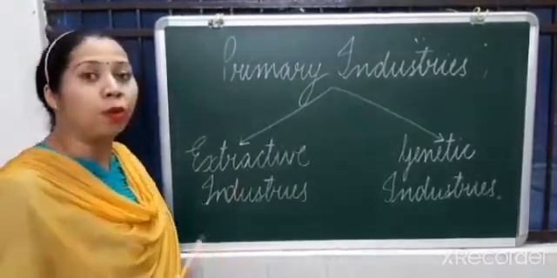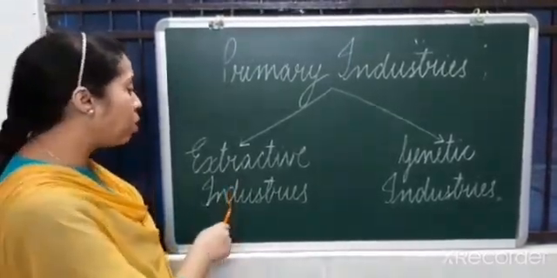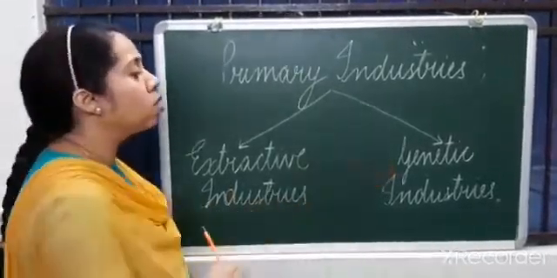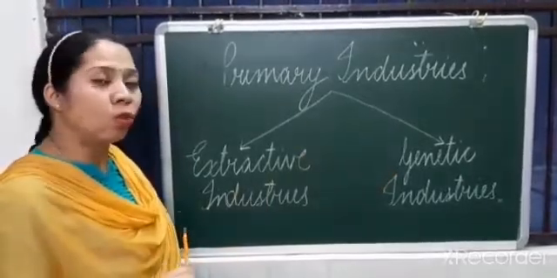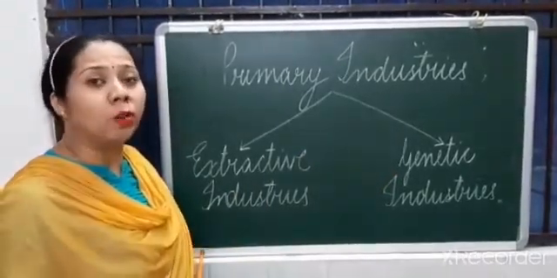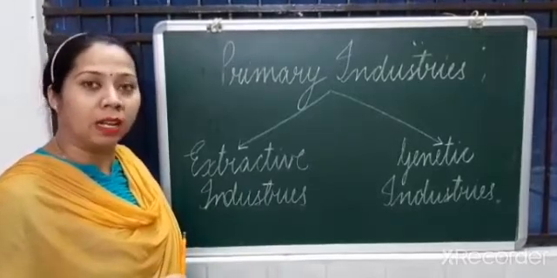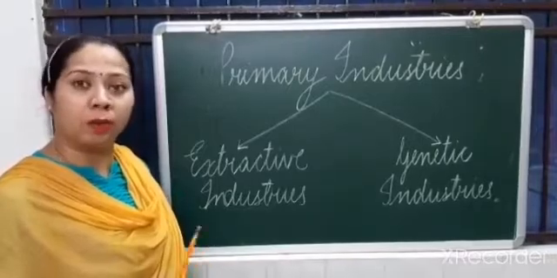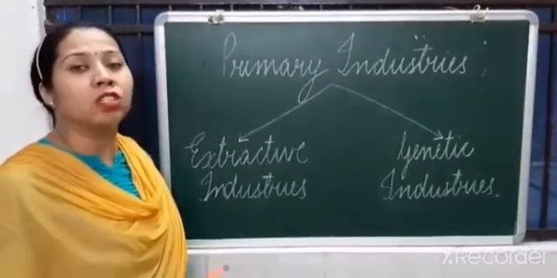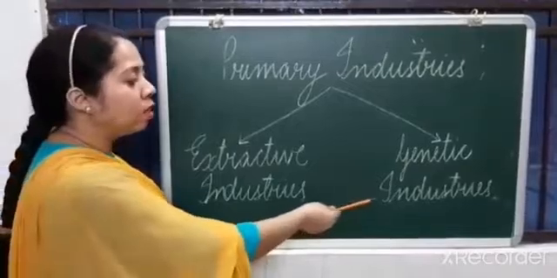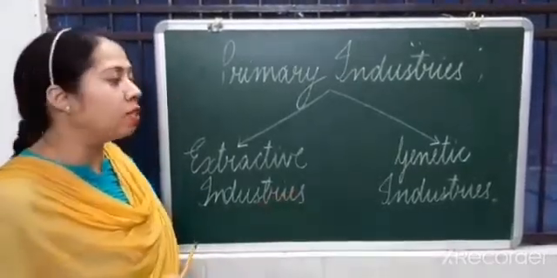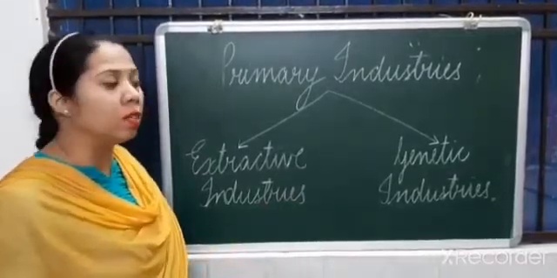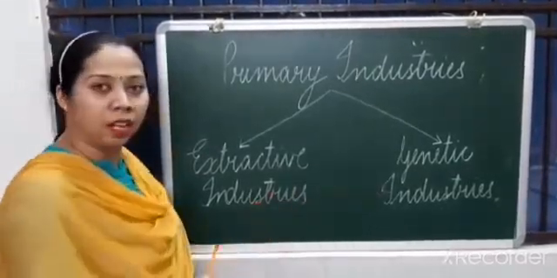Again, I am giving you an example: coal mines. These are extractive industries because they are taking out or digging out coal from the mines. Coming to the next one, that is genetic industries. These are those kinds of industries which are related with rearing and breeding of plants and animals. I give you an example. See, poultry farms. They are working for eggs and meat and they are rearing the hens and chicken, and we can say other animals for milk and eggs. At the same time, cattle breeding, poultry farms or nurseries will be the examples of genetic industries. Okay.